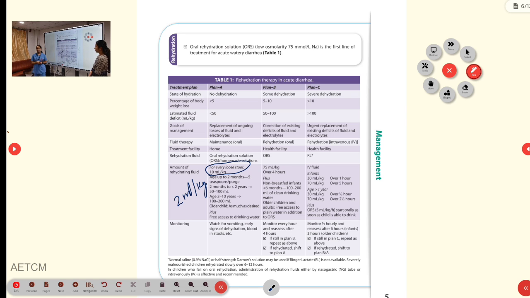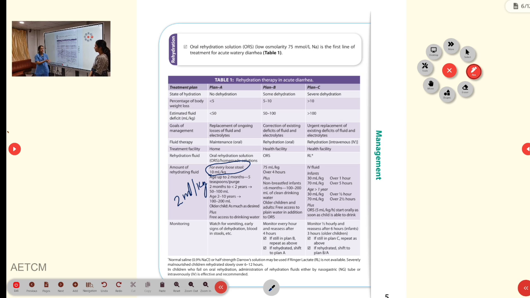ORS itself is given. First, the daily requirement according to the Holliday-Segar formula, which we know: for the initial 10 kilos we give 100 ml per kg, for the next 10 kilos 50 ml per kg, and for further kilos 20 ml per kg in 24 hours. According to that, the daily requirement will be given. Then for the deficit correction, we give 75 ml per kg over 4 hours. Then maintenance therapy will be given, similar to before: 10 ml per kg for each stool and 2 ml per kg for each vomiting episode.